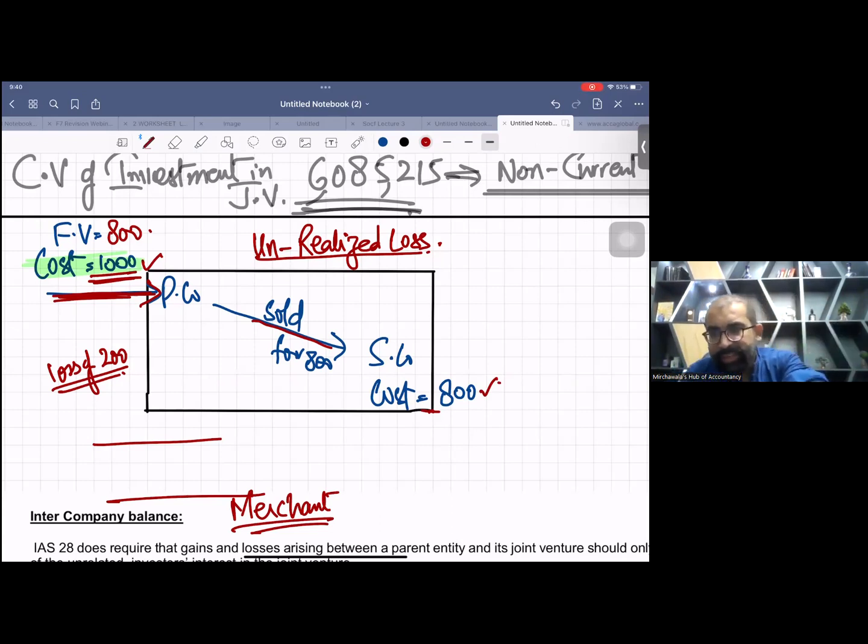Now, in this case, when the fair value is genuinely down, no need to do anything. This 800 is perfect. Why? Because again, IAS 2: inventory should be recorded at lower of cost or NRV. Now the cost is 1000 and NRV is 800. So this 800 is perfect, and the inventory is already at 800.